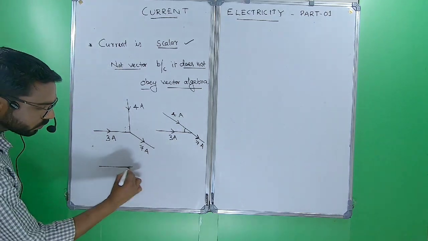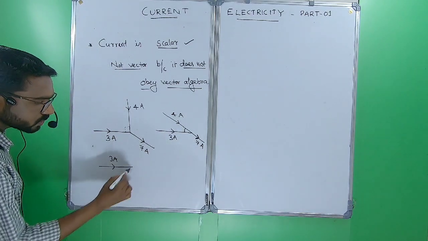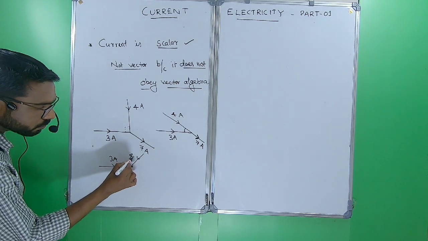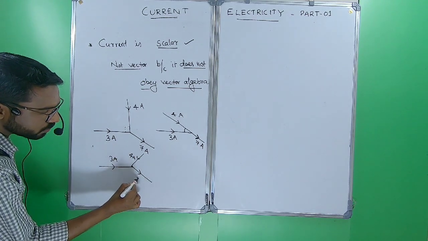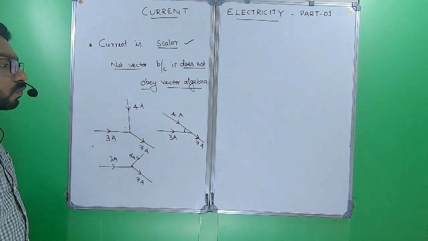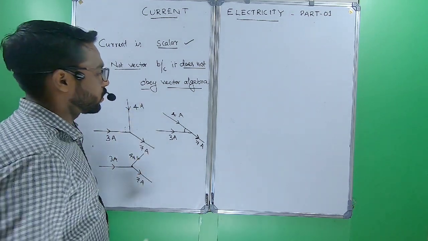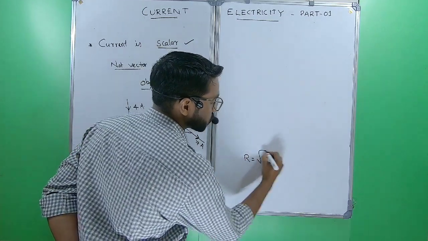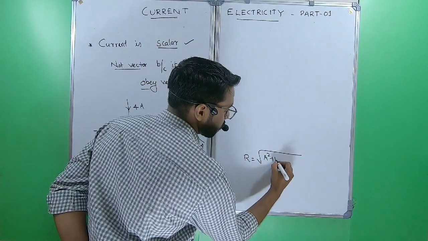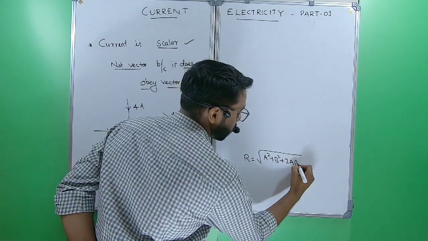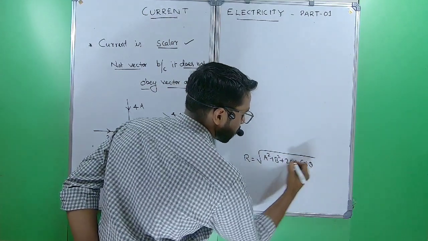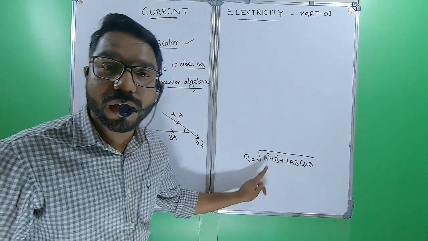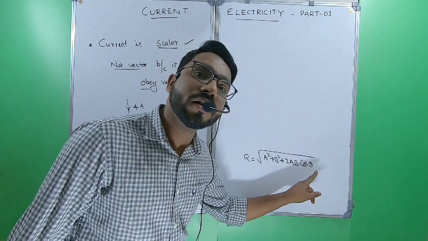Now 3 ampere is flowing in this direction and 4 ampere is coming from the other side. What about the current in this arm? It is also 7 ampere. We can't use vector algebra here. If current were a vector quantity, we would have to use the equation to find the resultant: R equals square root of a square plus b square plus 2ab cos theta, where a and b are two vectors with an angle theta between them.